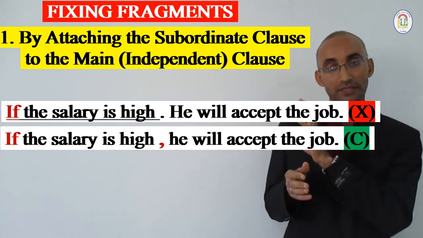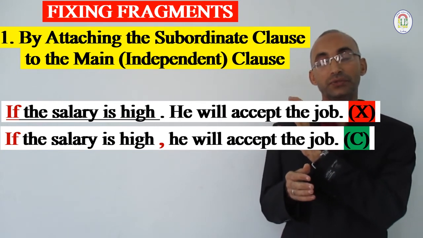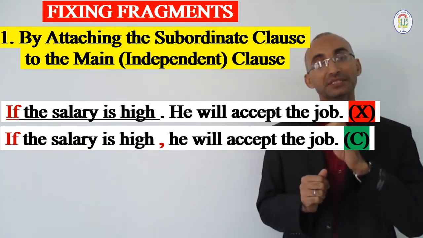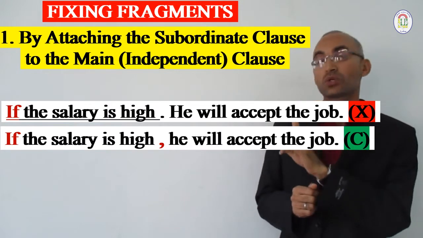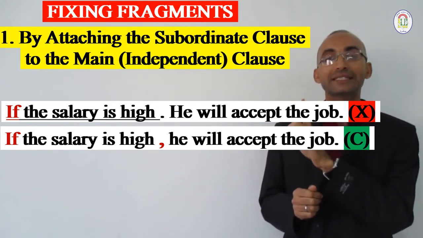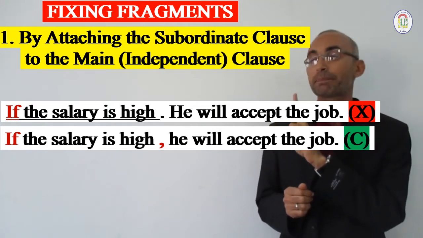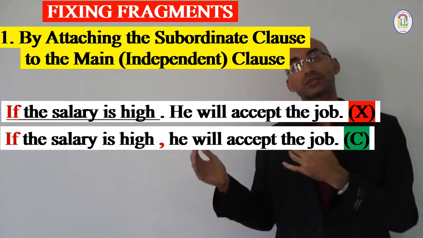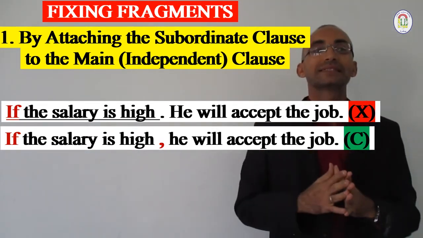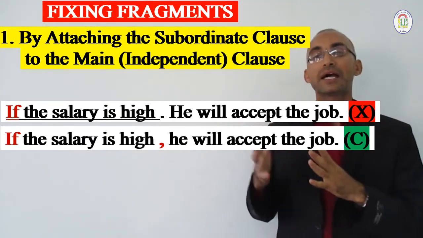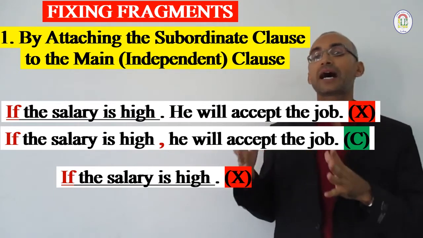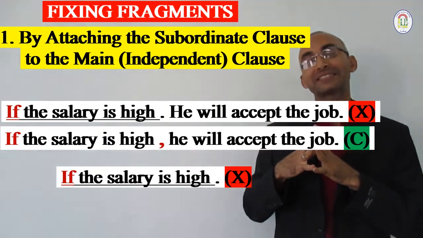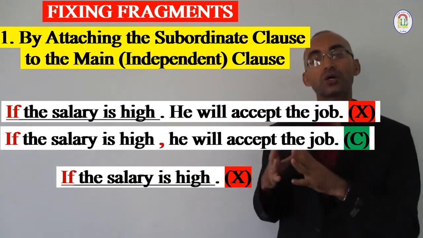So here we joined the first subordinate clause to the main clause, and it's a big mistake when you separate it in a sentence with a full stop. Clear? And treat it as a complete sentence. It's only a part of a sentence, and it depends on the main clause to complete the meaning of the whole sentence. Clear? Even when it comes alone, for example, we have "if the salary is high" and full stop. This one can never be a complete sentence. It can never stand alone. Why? Because it is subordinate.